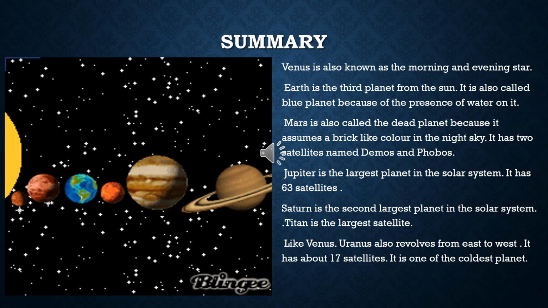And like Venus, Uranus also revolves from east to west, means these 2 planets move from east to west while all other planets move from west to east. It has about 17 satellites and it is one of the coldest planets. The weather is too cold here.